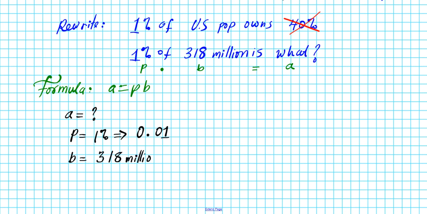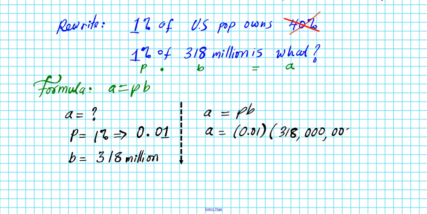Now we're good to go. Let's rewrite our formula, substitute, and solve. So we have A equals PB. The amount A is unknown. Percent is 0.01. And then we have 318 million. Let's write it out. If we multiply these two together, we can just rewrite 318 million.